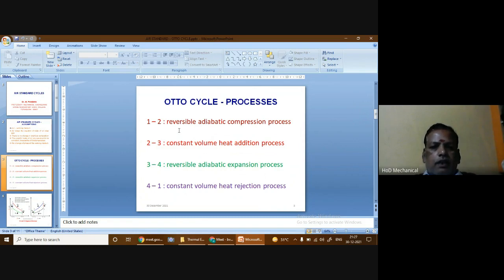The first process is the reversible adiabatic compression process. The next process is the constant volume heat addition process, and the next one is the reversible adiabatic expansion process, then the constant volume heat rejection process. These are the various processes that constitute the Otto cycle.